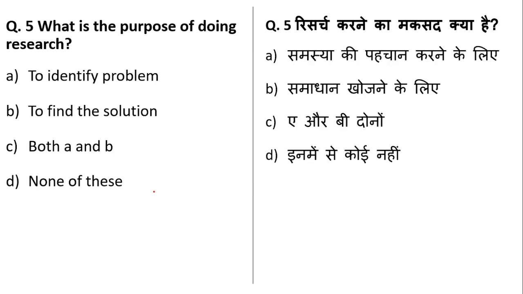Okay, next question is, what is the purpose of doing research? To identify a problem, to find the solution, both A and B, or none of these. So the purpose, or the aim, of doing research is to identify the problem and find the solution. So both A and B will be the right answer. Okay, that becomes C is the right answer to this question.